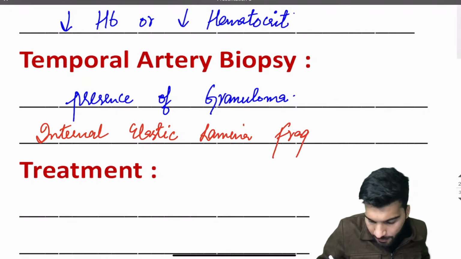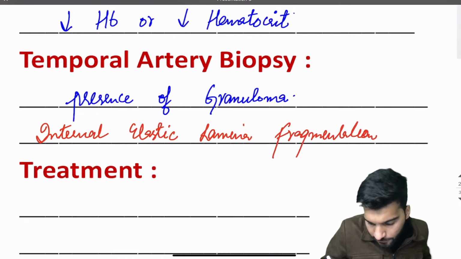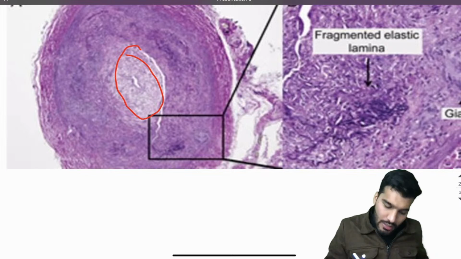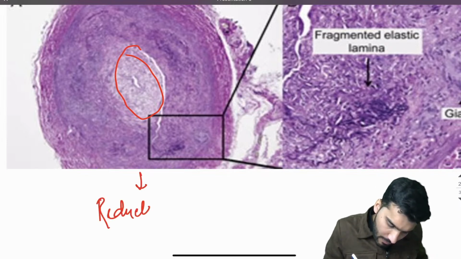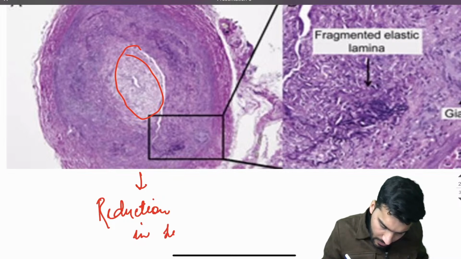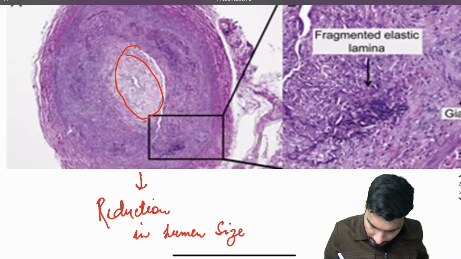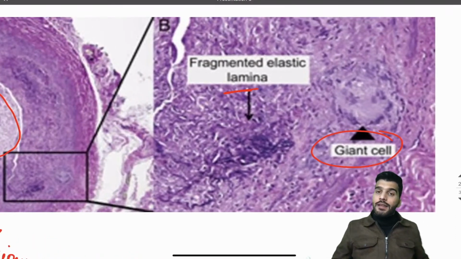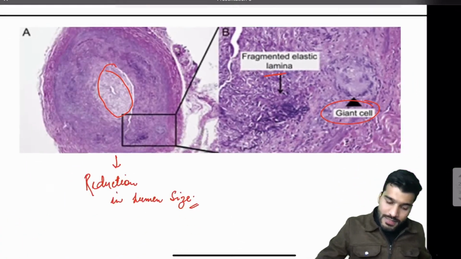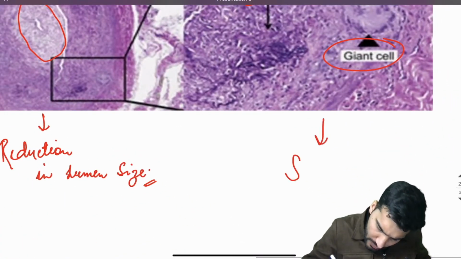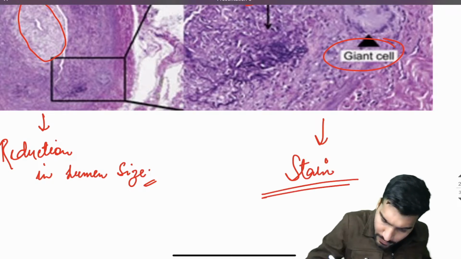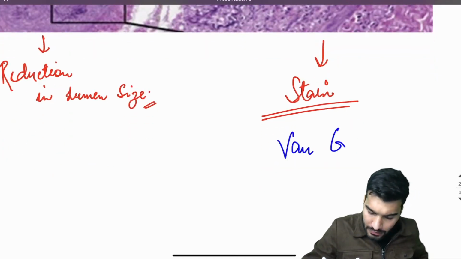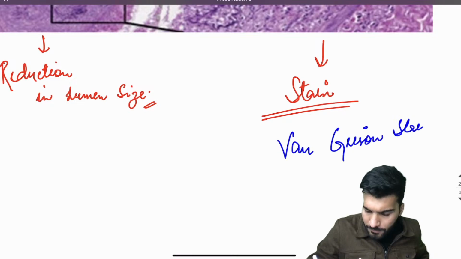I've already attached a picture of a biopsy. Now see, my dear students, the lumen is exactly decreased. Okay, so there is a reduction in the lumen size. Along with that, there is a fragmented elastic lamina and a giant cell granuloma is seen. And I've already told you the classical name of the stain that is used for this. Anyone in the comment section, please? Even though they will not ask, can any one of you tell me the name of the stain? The name of the stain is Van Gieson stain.